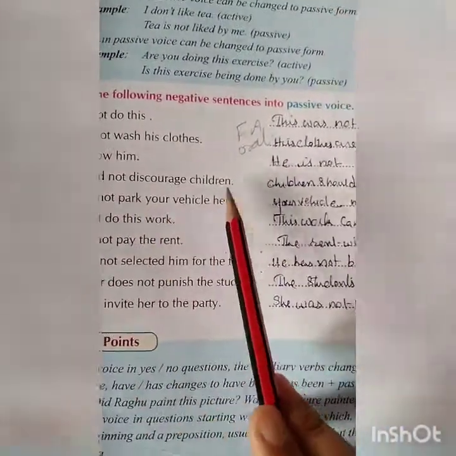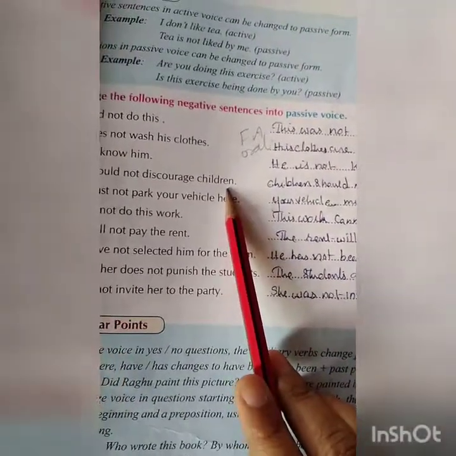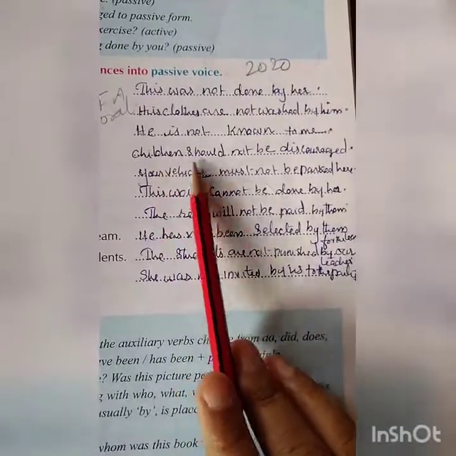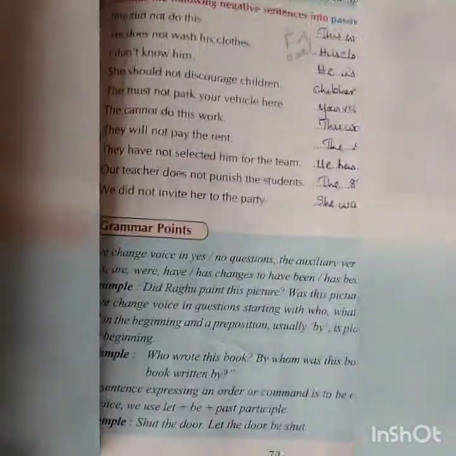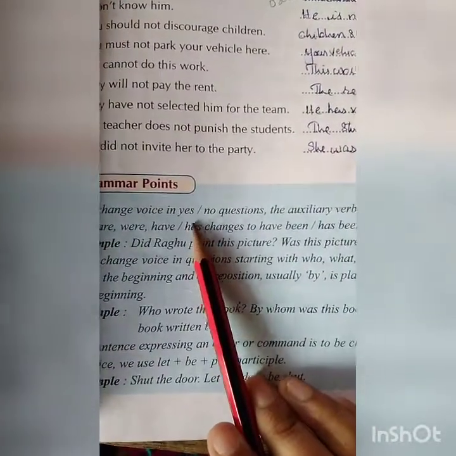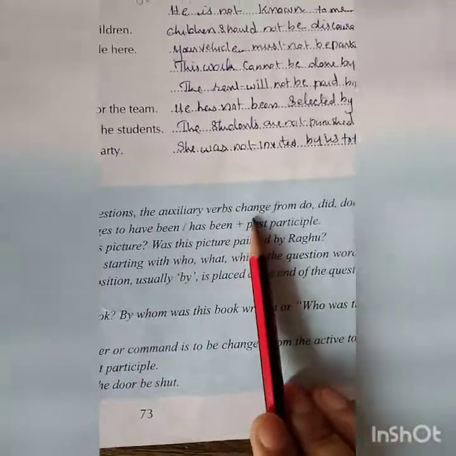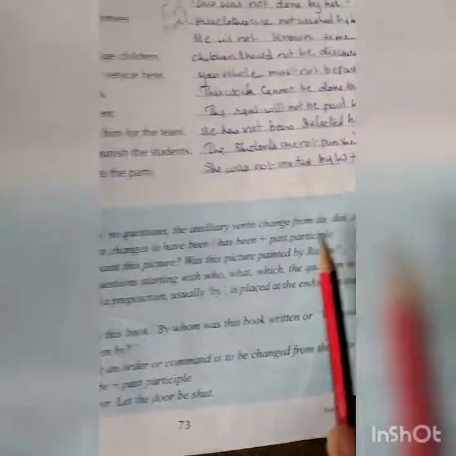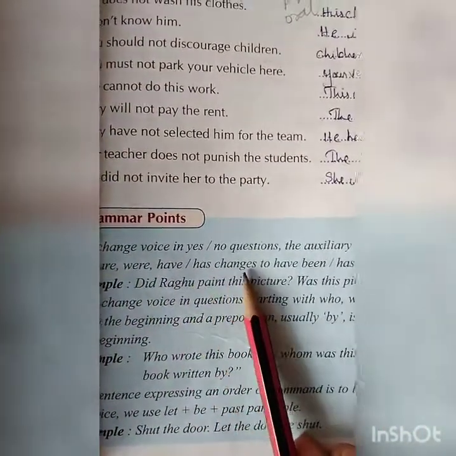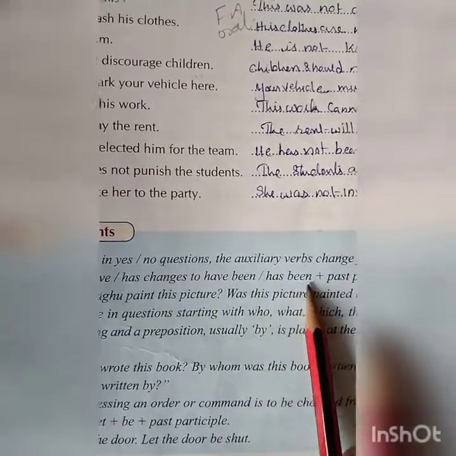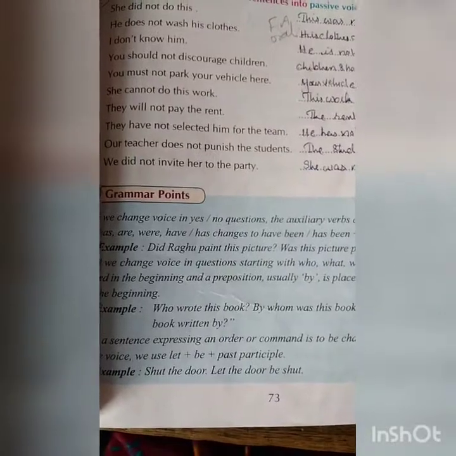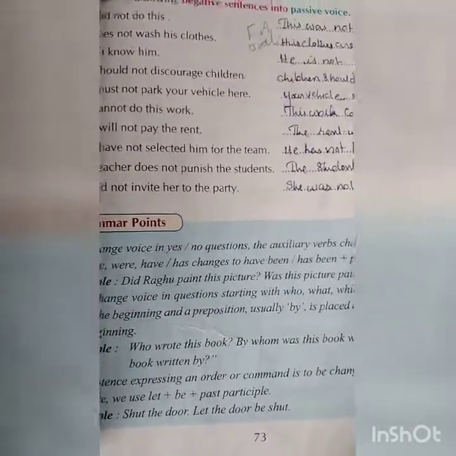You should not discourage children. Children are the receiver. Now here children will come first. Children should not be discouraged. Next, when we change voice in yes-no questions, the auxiliary verbs change from do, did, does to is, was, are, were, and have, has change to have been, has been plus past participle form of the verb. I already told you that rule.